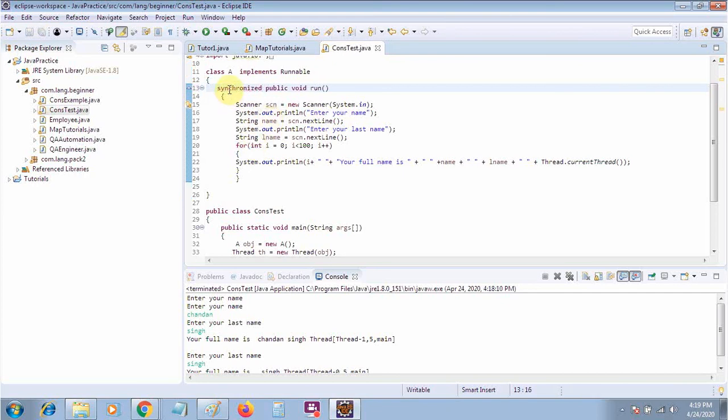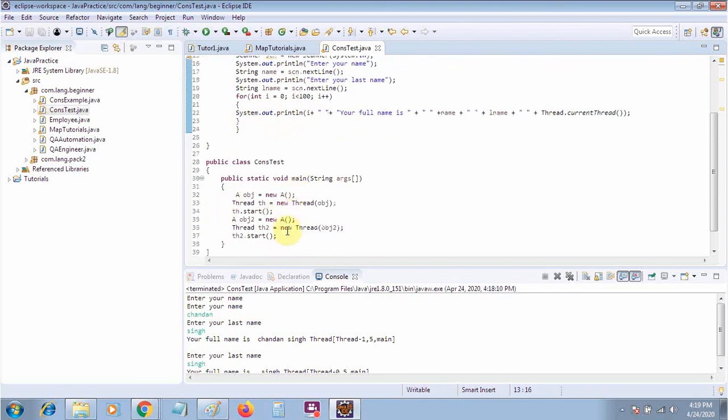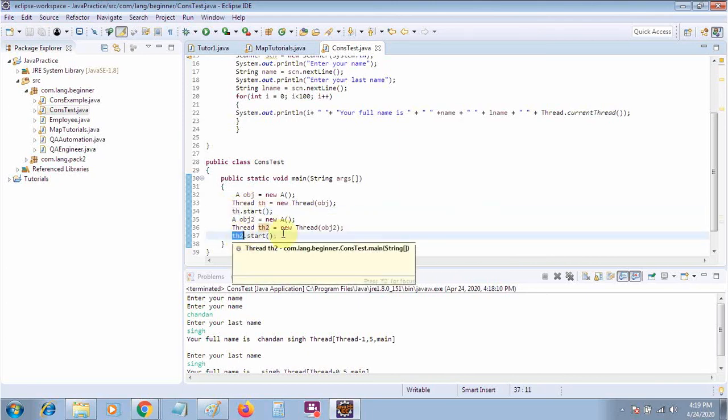Whenever you use this word, your threads will access this serially, not in parallel. First thread 1 will start and finish, then thread 2 will start and finish. This concept is known as synchronization or thread synchronization.